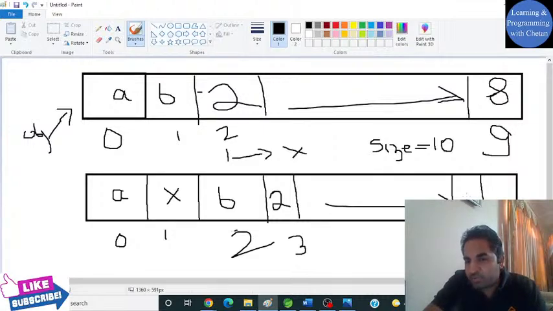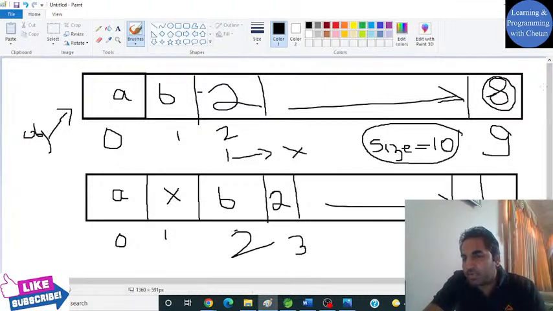So what I will do, I will start with my index value 9, or the maximum size or the number of elements which is already present in my collection. I will start from that index value and I will try to shift that by one index. So here I am trying to shift this particular value, but here you can see that we only have an object of size 10, right?